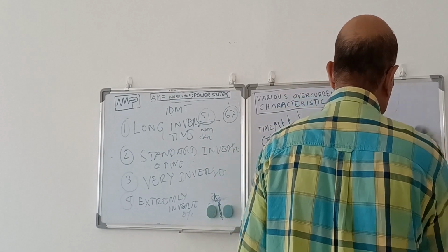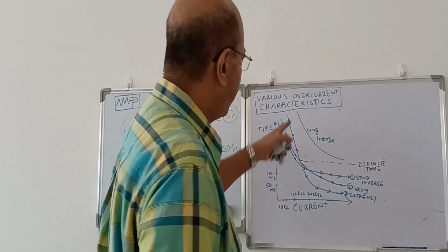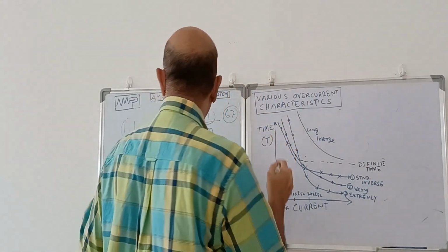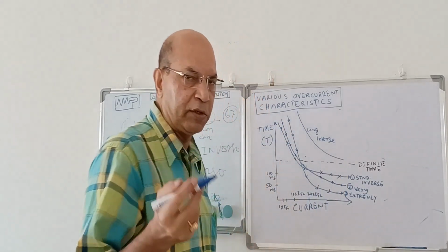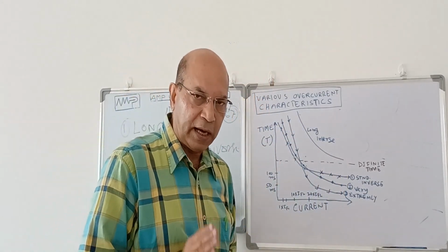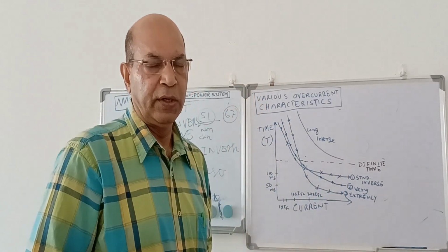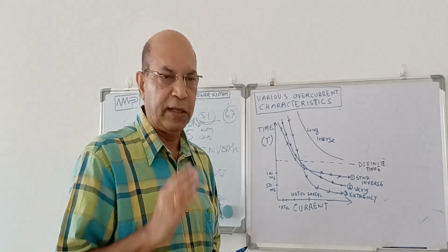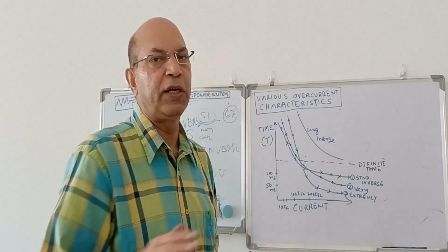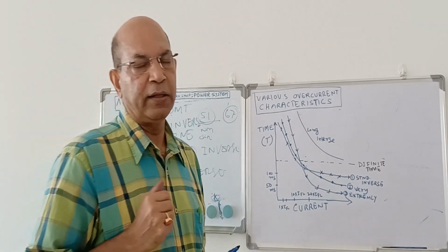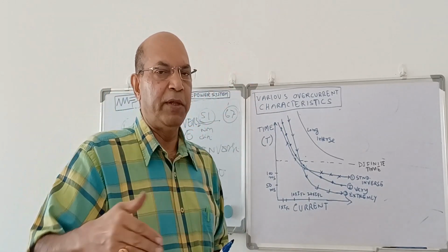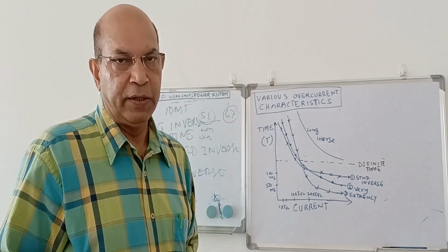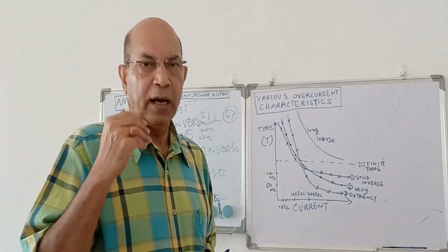These 4 characteristics. You see, this is the first curve, the long inverse time characteristic. This curve is inverse in nature. What do you mean by inverse? As the current increases, time decreases. That means it is inversely proportional. As the current increases, time should decrease. If the characteristic is like that, then we say it is an inverse characteristic. Now, how much curve there will be, or how much eccentricity, defines the curve nature.